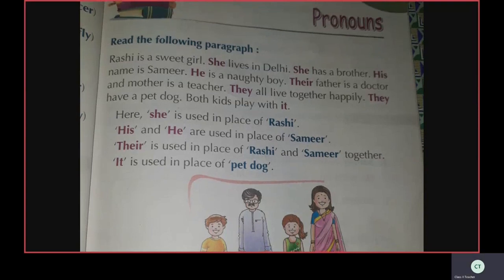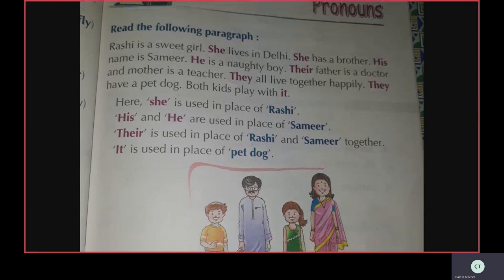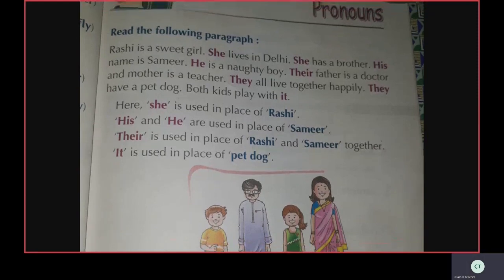He is a naughty boy. He is a pronoun. Their father is a doctor. Whose father? Rashi's and Samir's father is a doctor. So here what are we using as a pronoun? Their. Their is a pronoun. And mother is a teacher. They all live together happily. They have a pet dog. They is a pronoun. Both kids play with it. It is a pronoun. It means pet dog. So it is a pronoun.